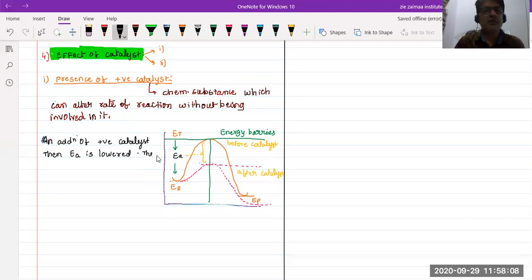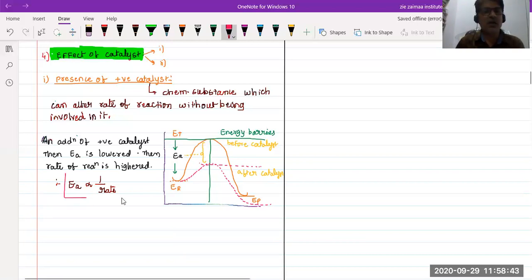Higher means increases. According to this statement, we can conclude: is energy of activation directly proportional or inversely proportional to rate? It is inversely proportional to rate. The lower the energy of activation, the higher will be the rate of reaction on addition of a positive catalyst. This is the main important point to be noted here.